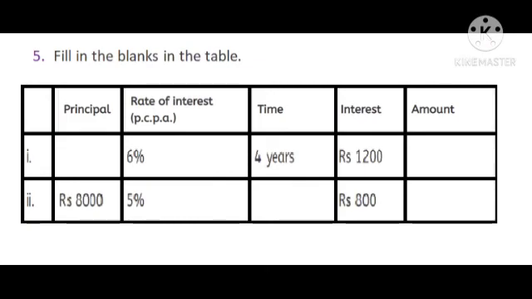Question number 4. Fill in the blanks in the table below. Here, one table is given. In this table, you can see principal, rate of interest, time, interest, amount. Like these, 5 columns are given. In question number 1, rate of interest 6%, time 4 years and interest 1,200 are given, and we have to find principal and amount. In the second question, we have given principal 8,000 rupees, rate of interest 5% and interest 800 rupees, and we will have to find time and amount.